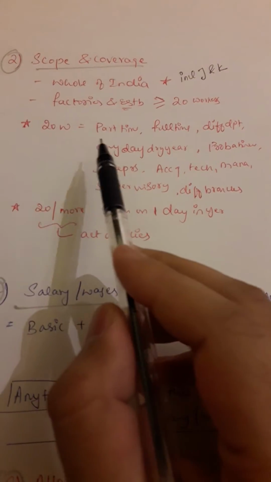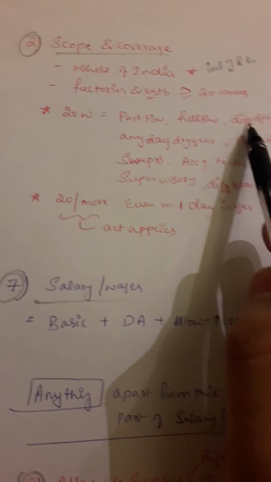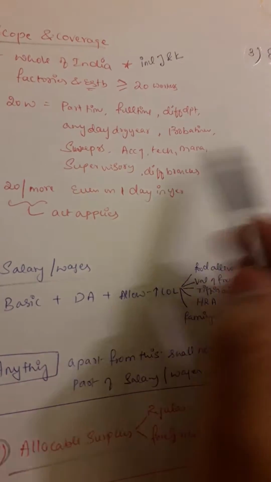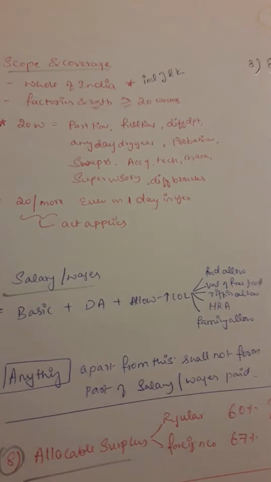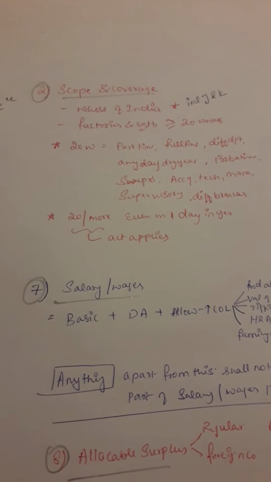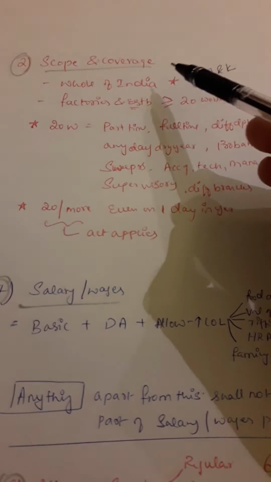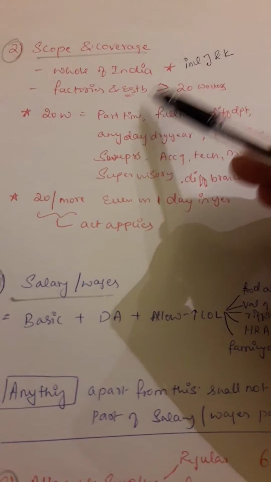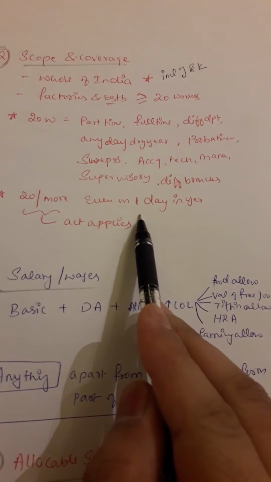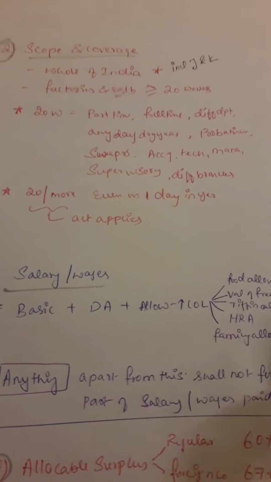And these 20 workers include part-time, full-time, those in different departments, probationary, sweepers, accounting, technician, managerial, supervisory, different branches, everything. In short, all the employees, including security guards, sweepers, managers, everyone. If they come to 20, yes, the Payment of Bonus Act applies. So for scope and coverage, we need to know: whole of India, including Jammu and Kashmir; factories and establishments where there are 20 or more workers, and you need to know who the workers are; 20 or more workers even on one day in the entire accounting year; and subsequently, if it falls below 20, it still applies.